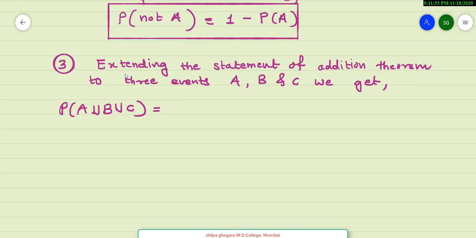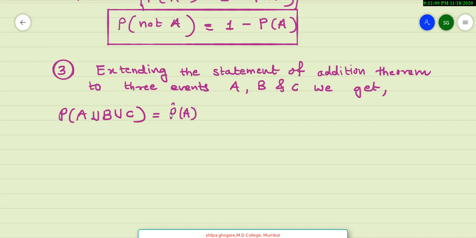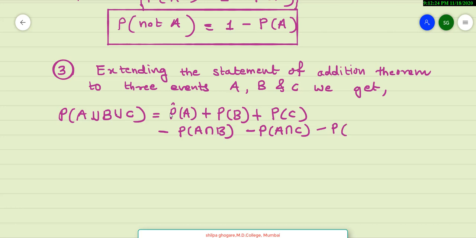Now in the third remark, extending the statement of addition theorem to 3 events A, B and C, we get probability of A union B union C is equal to probability of A plus probability of B plus probability of C minus probability of A intersection B minus probability of A intersection C minus probability of B intersection C plus probability of A intersection B intersection C. So this is the third remark of addition theorem.